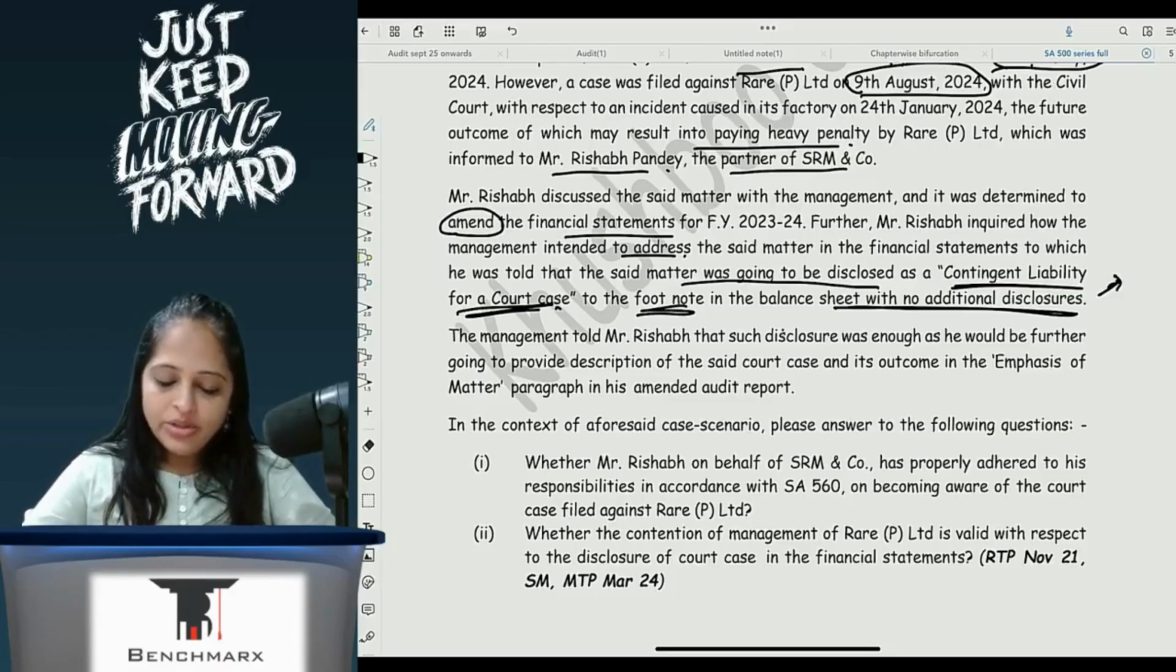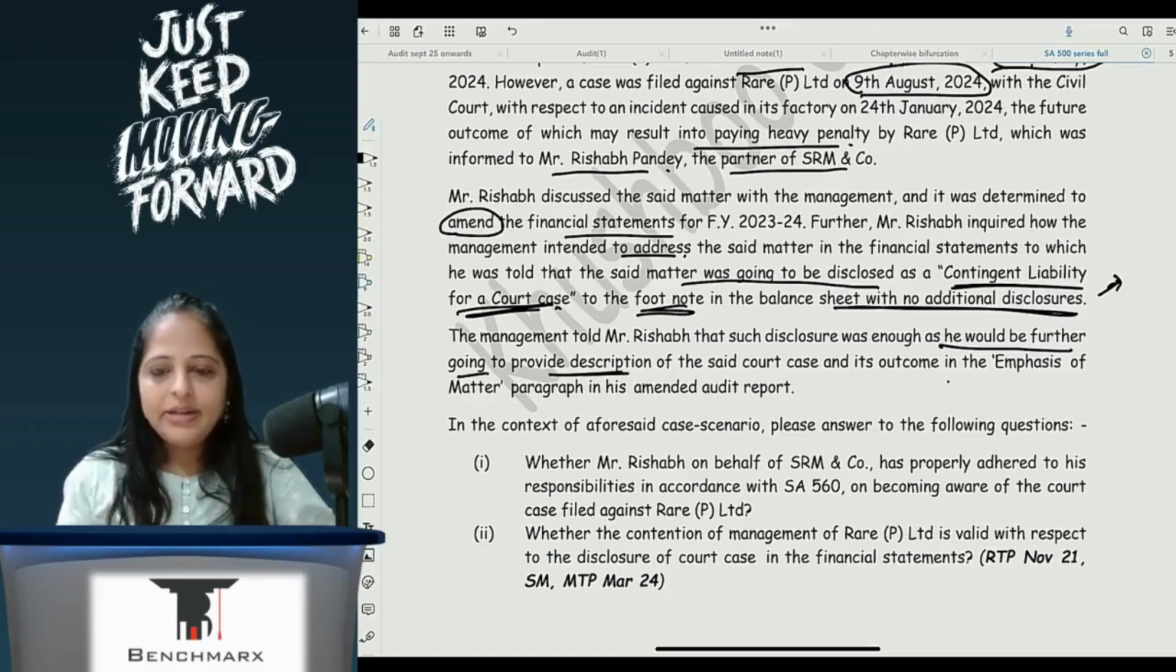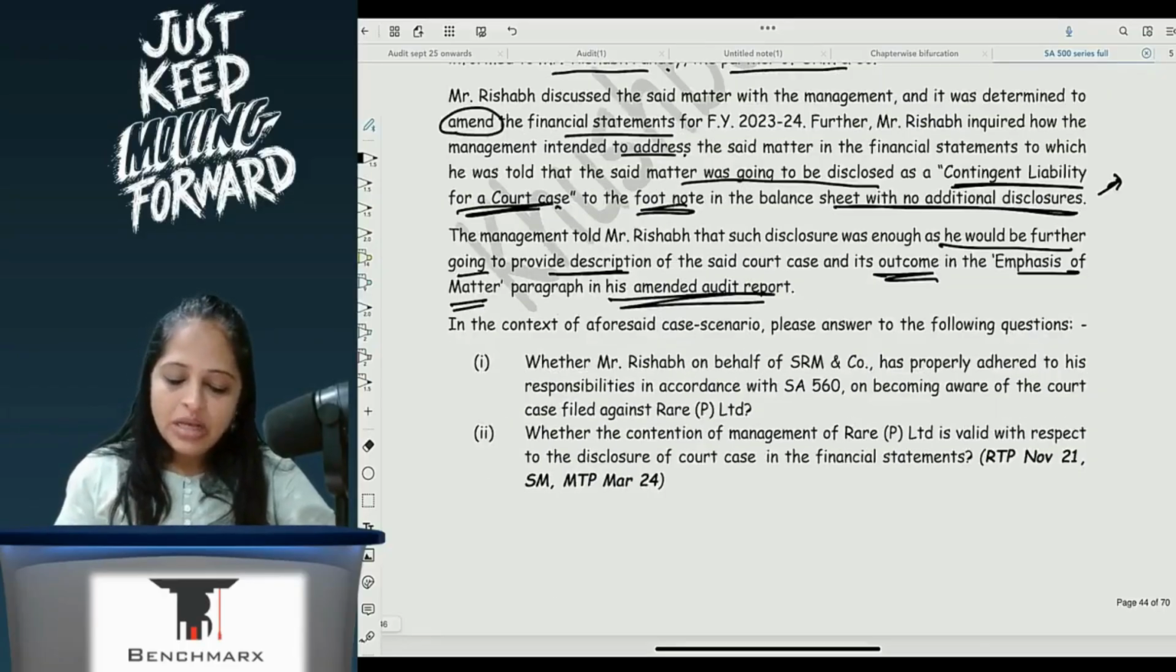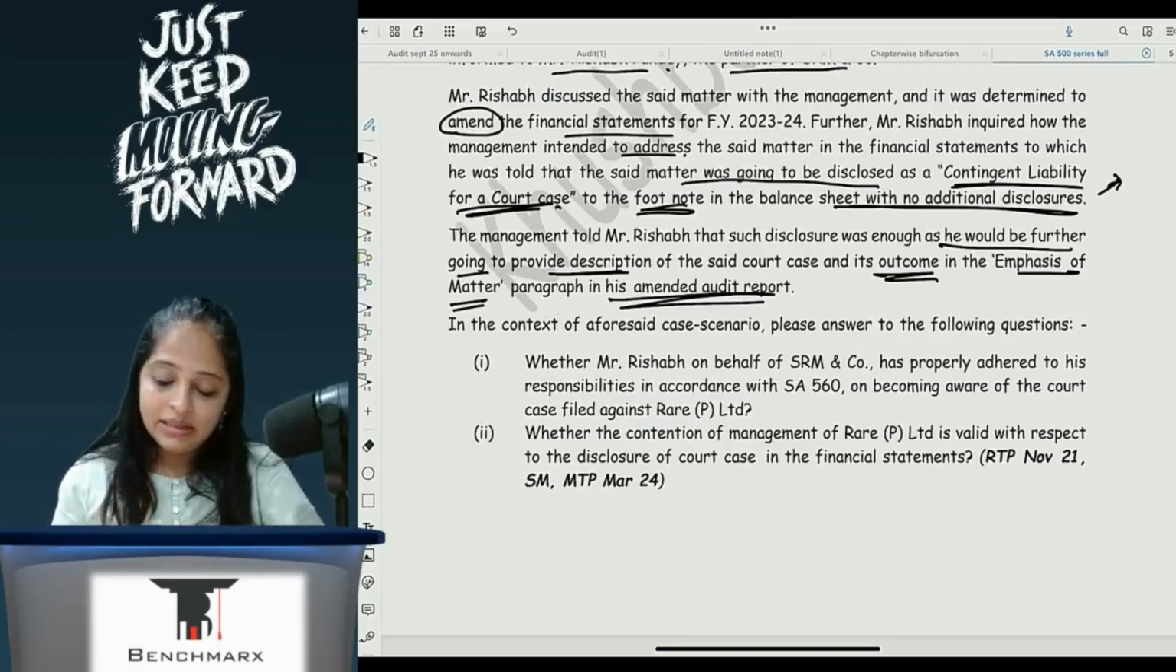The management told Rishabh that such disclosure was enough, as he would be further providing a description of the said court case and its outcome in the emphasis of matter para in his amended audit report. So they are saying that you will put an EOM para in the audit report, which we will study in the 700 series, correct? So in this context, please answer. This question should also be read again once your 700 series is done.